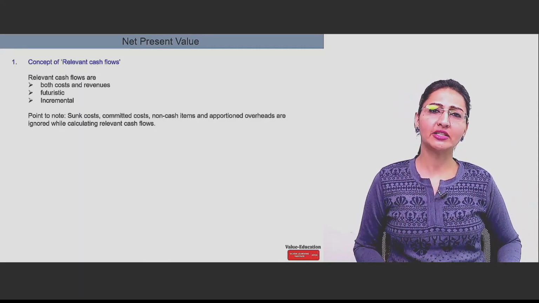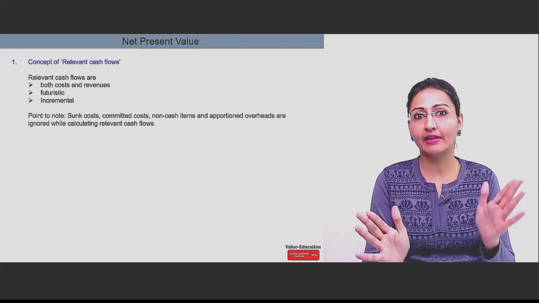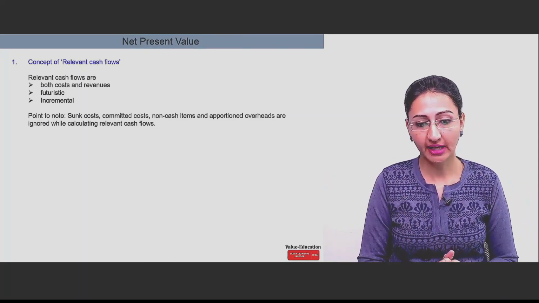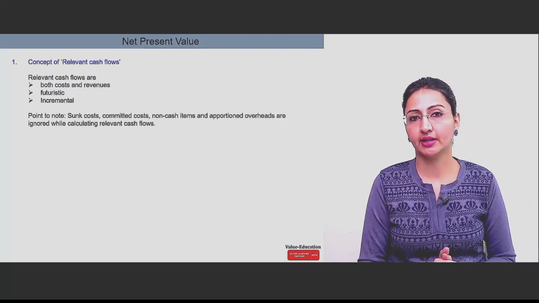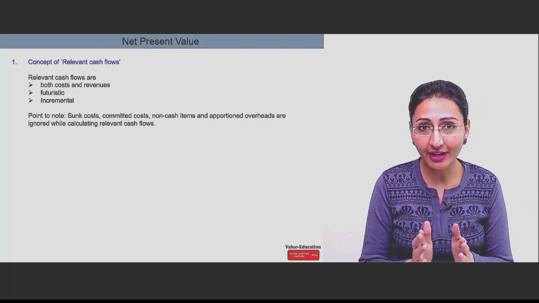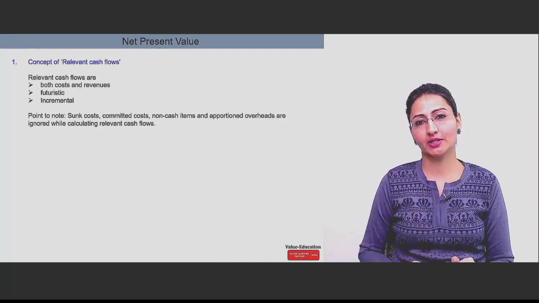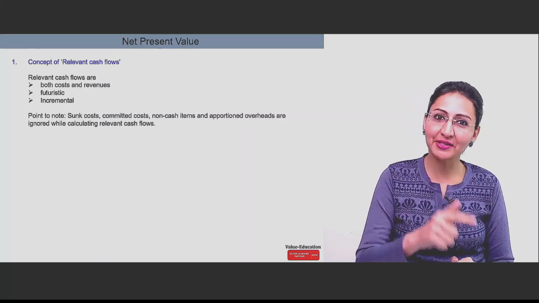Any overheads which are just apportioned to a particular project are not relevant at all. Any fixed cost, not relevant. Non-cash items, they may be relevant, but here we are talking about relevant cash flows. Cash flows. That means their nature has to be cash.